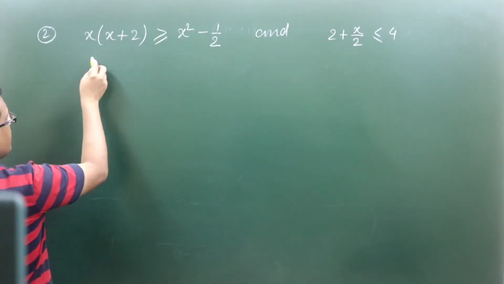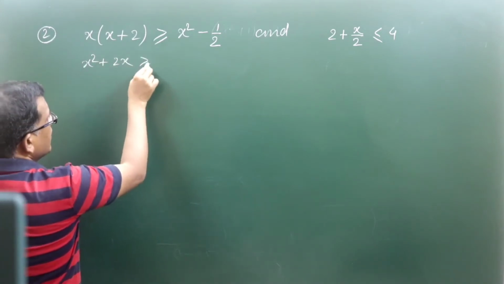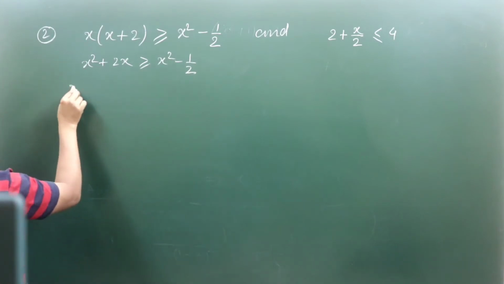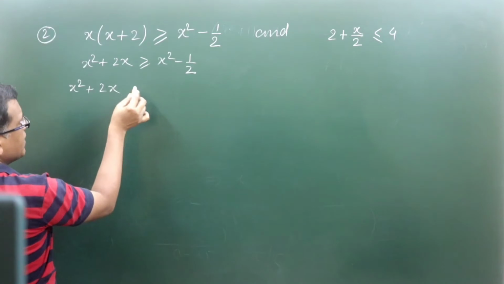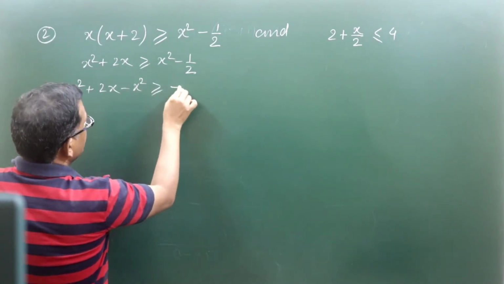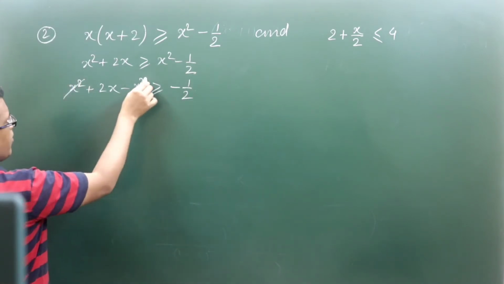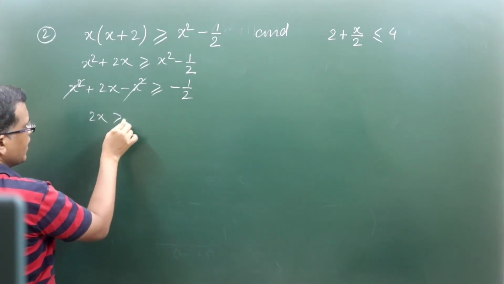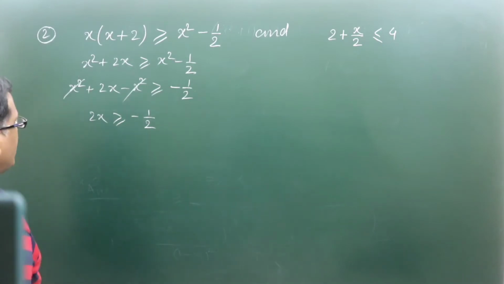If I simplify the first one, x into x will be x square plus 2x, that should be greater than x square minus half, first one. So if I take the x square part to the LHS, x square will get cancelled out, so it will be 2x greater than or equal to minus 1 by 2, right? Are you getting me?